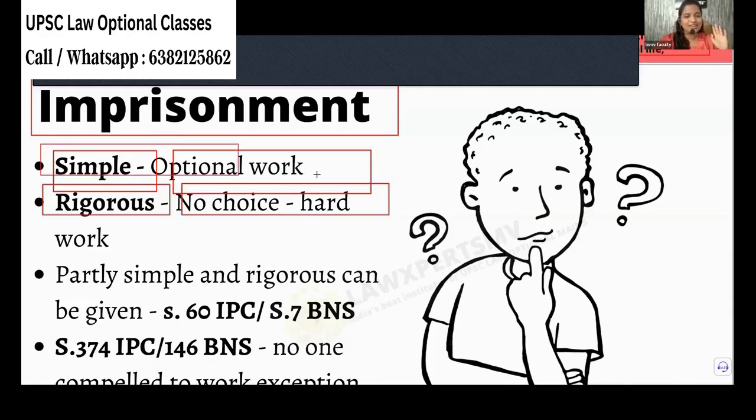So the husband is enjoying simple imprisonment. But you know about the wife, we are enjoying rigorous imprisonment. No choice. We have to do the hard work. Either we do the office work at the office, we come back, we do all the work at home. So no option. We do only work. Okay. That is our choice. We have chosen it. But I'm saying, so simple imprisonment, rigorous imprisonment.